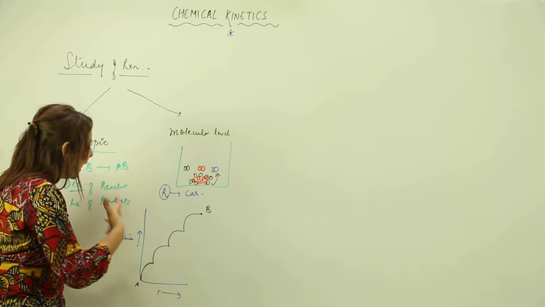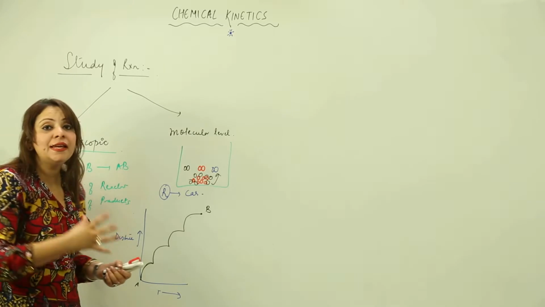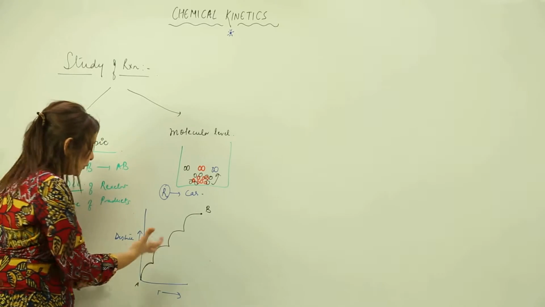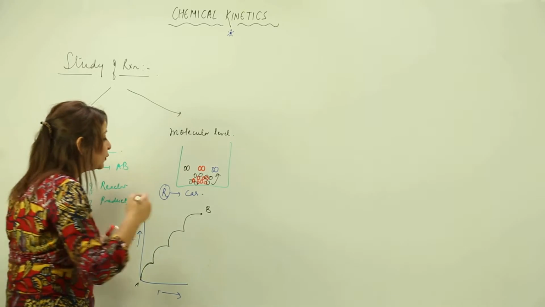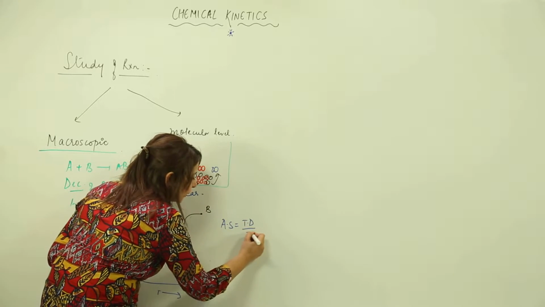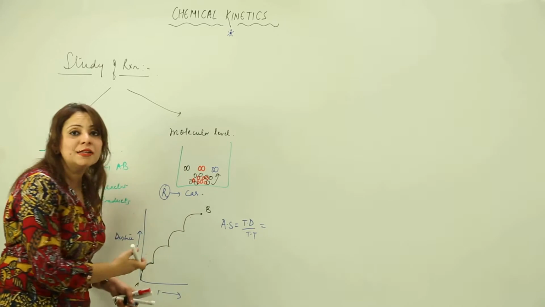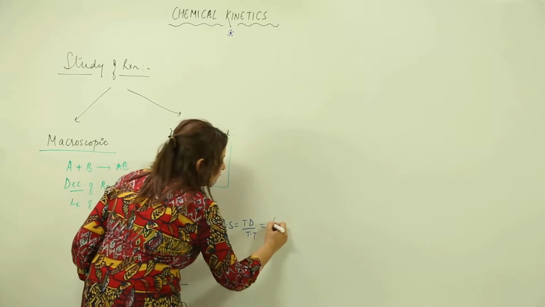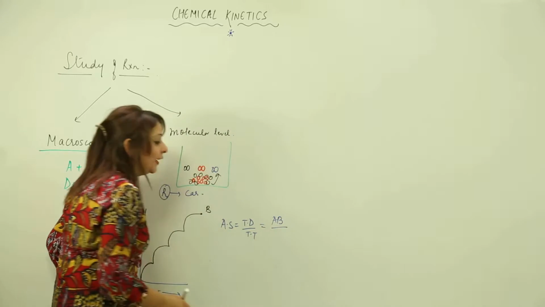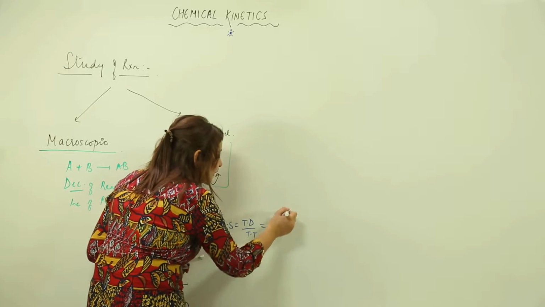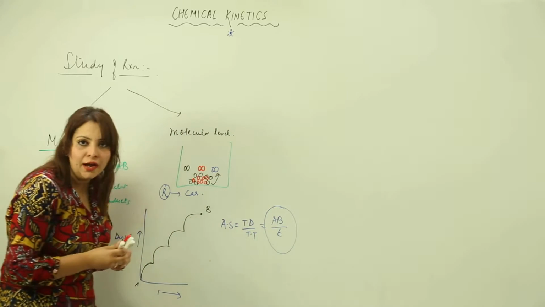So if somebody asks you now what is the average speed of this car, which is moving from A to B, how are you going to calculate its average speed? Obviously you know that it is total distance upon total time. So what total distance has it travelled? It has travelled from A to B, so obviously the total distance is going to be AB. And when we talk about time, obviously the time taken is T. So this is actually the average speed of the car, right?